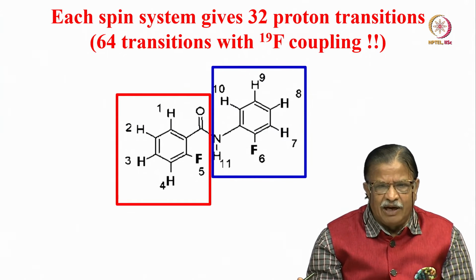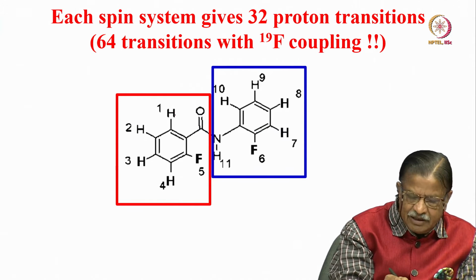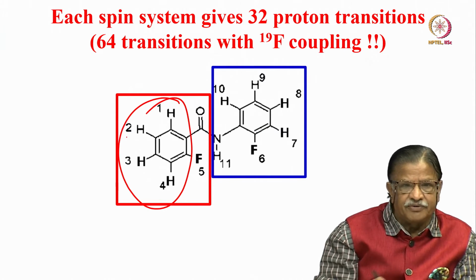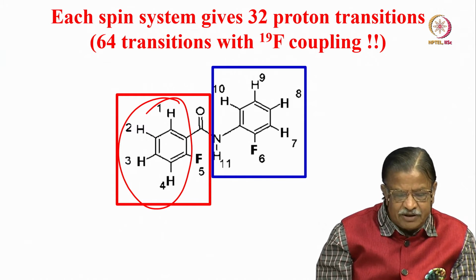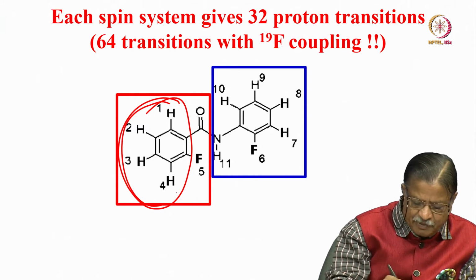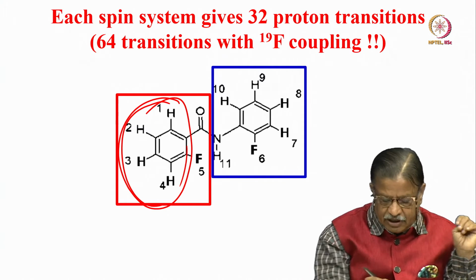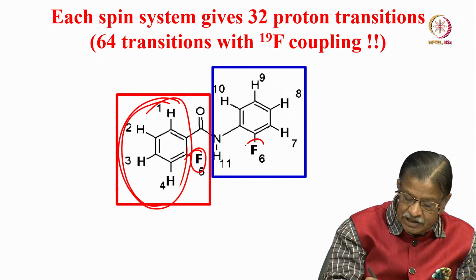For example, in a molecule like this, each phenyl ring gives rise to 32 transitions, each 4 protons. Each spin system gives rise to 32 transitions. Here is one spin system for 4 protons. I am talking about only 4 protons. Right now I am not talking about fluorine. And then this fluorine.